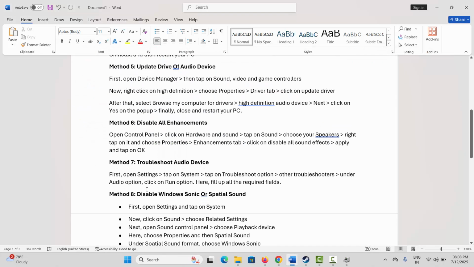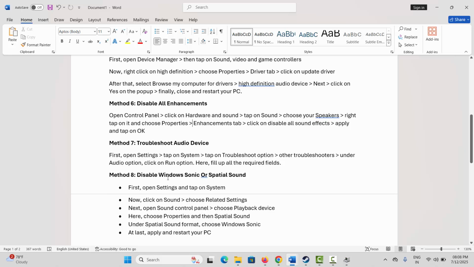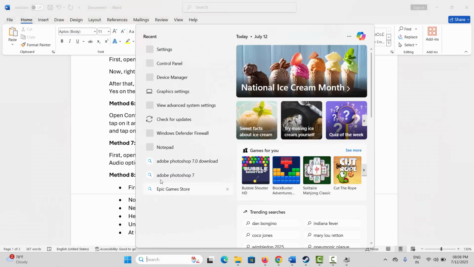The next method is to troubleshoot audio device. For that you need to open settings, click on system then click on troubleshoot option. So here click on settings,